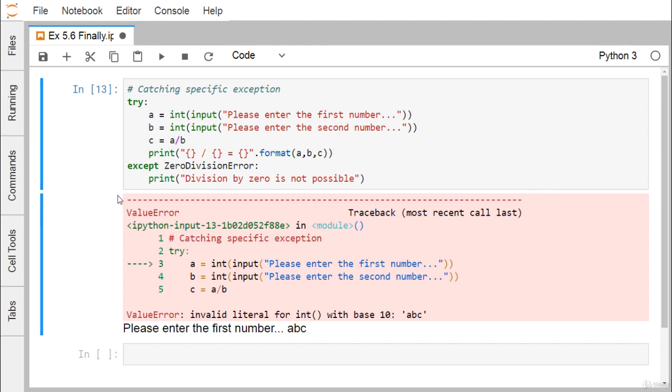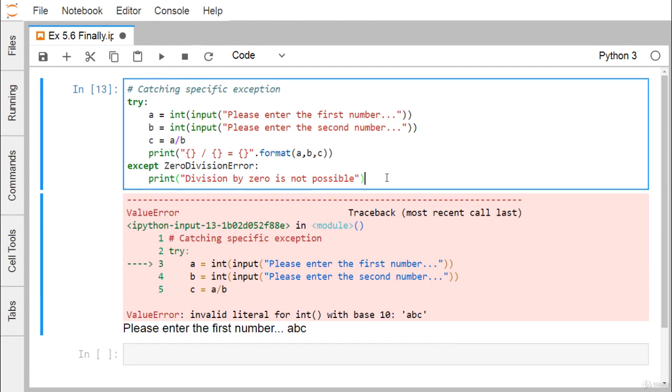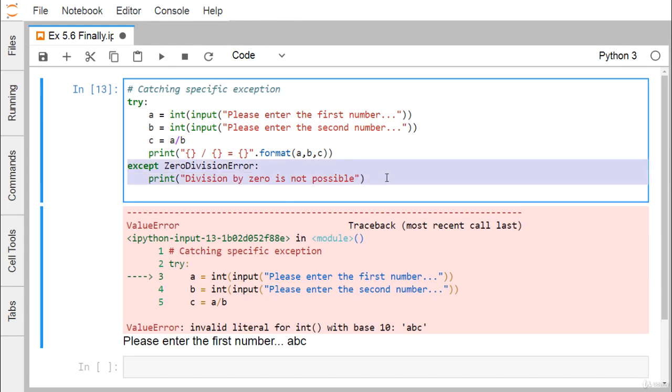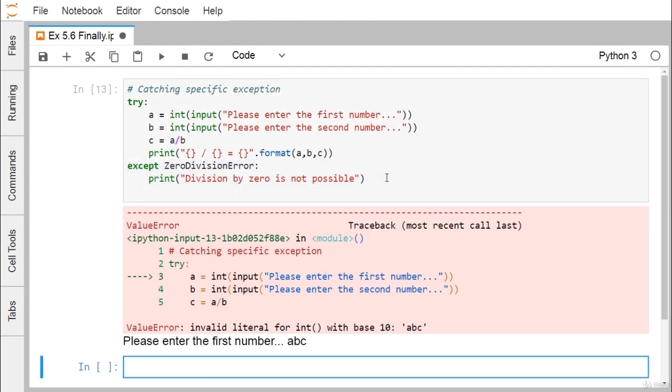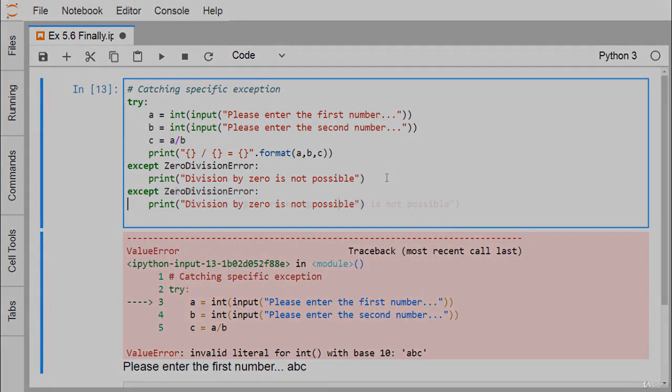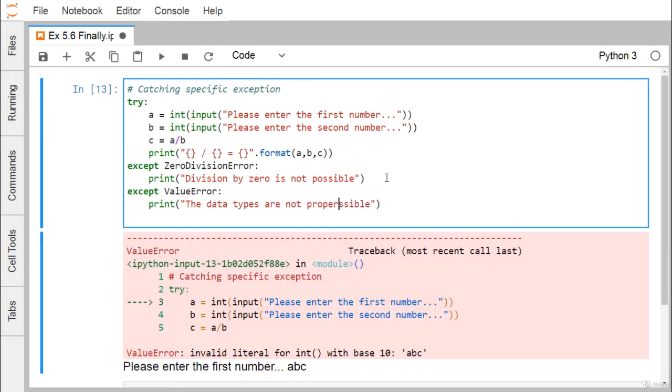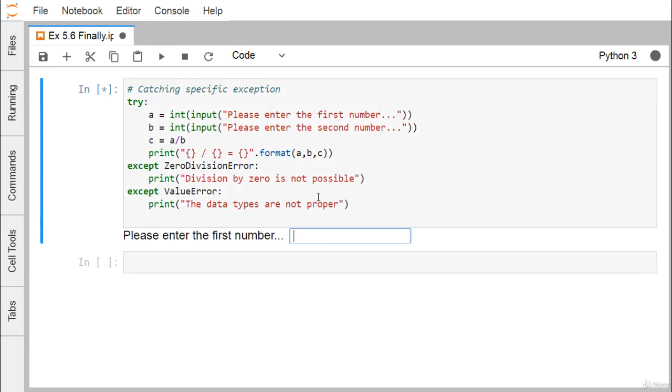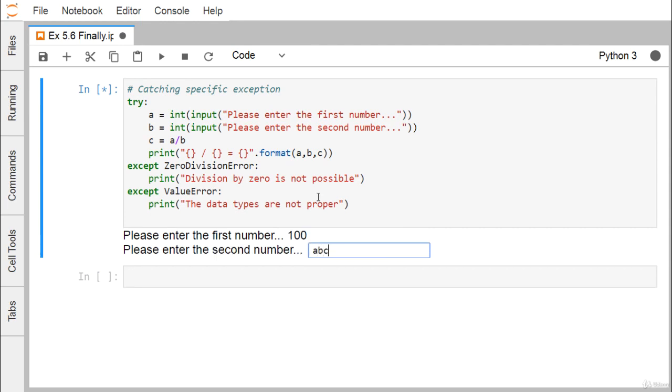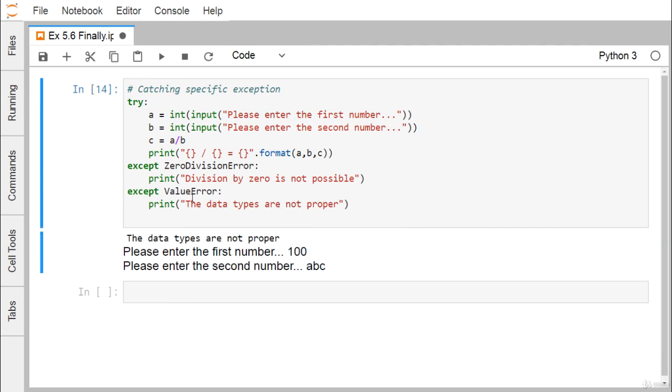So what is the error here? The error is a ValueError, so I can also go for the ValueError here. I write one except: the data types are not proper. Now if I execute my code and give 100 and then ABC, you can see this statement got printed: the data types are not proper.